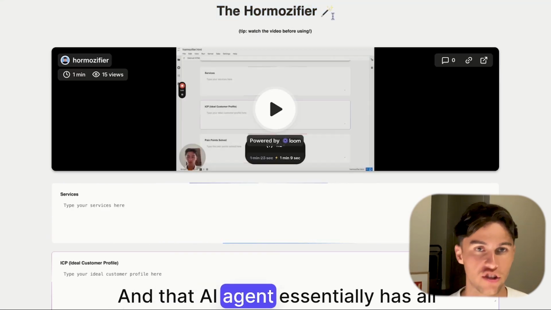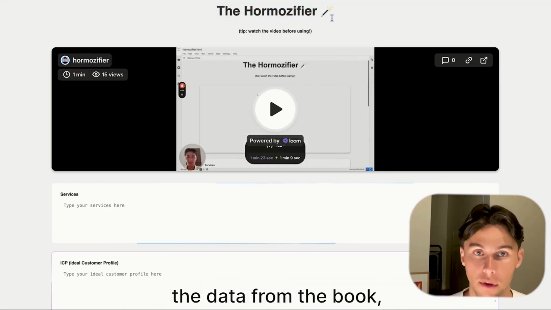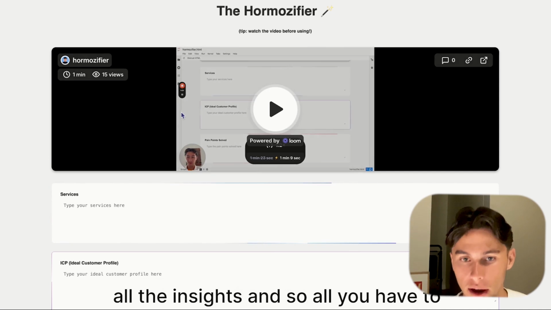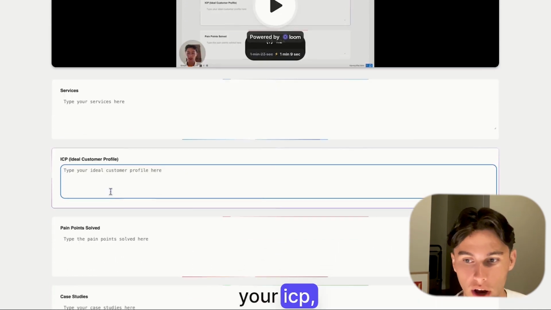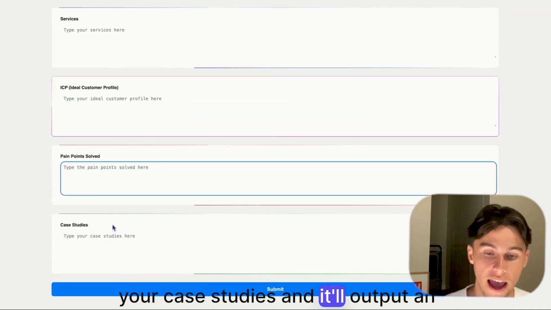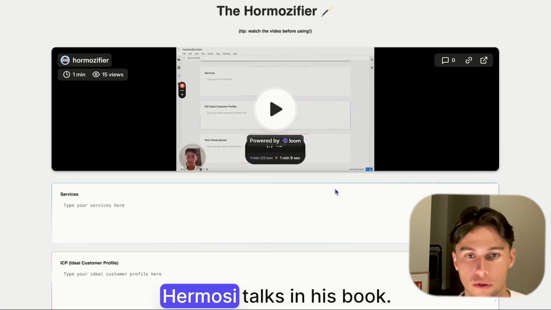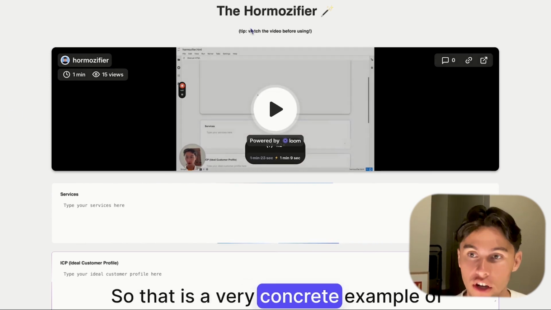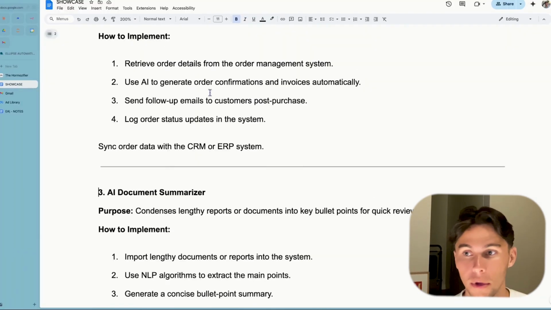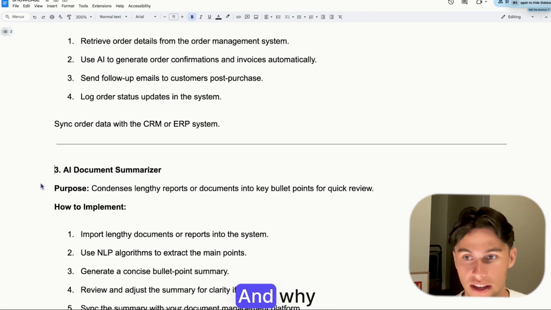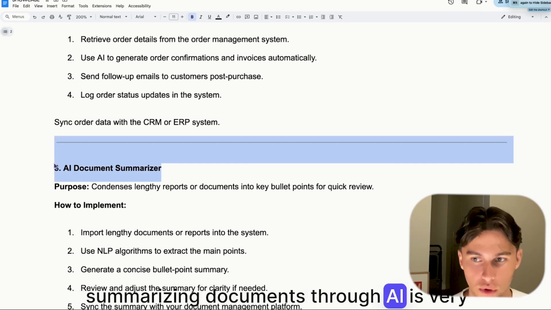That AI agent has all the data from the book, all the insights. And so all you have to do is input your services, your ICP, your pain points, your case studies, and it'll output an offer based on all the frameworks that Alex Hormozi talks about in his book, right? So that is a very concrete example of an AI agent and why summarizing documents through AI is very powerful.